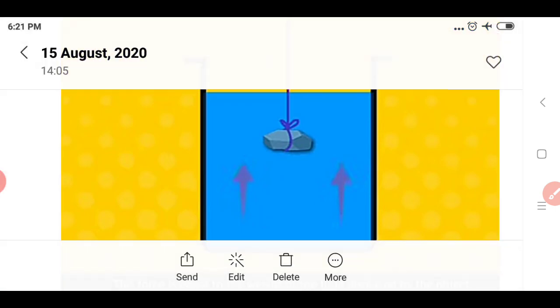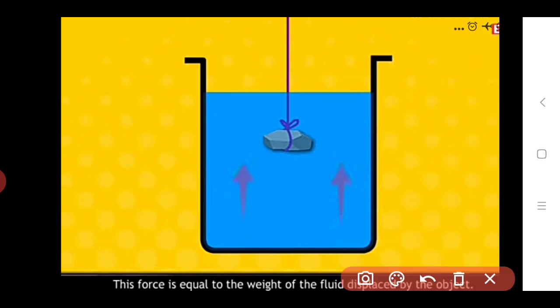If we see, when this stone is dipped in that liquid, what happens? The level of the liquid increases. So how much liquid is displaced by this object? By calculating the weight of this liquid which is displaced by this object, we can calculate the amount of the buoyant force.